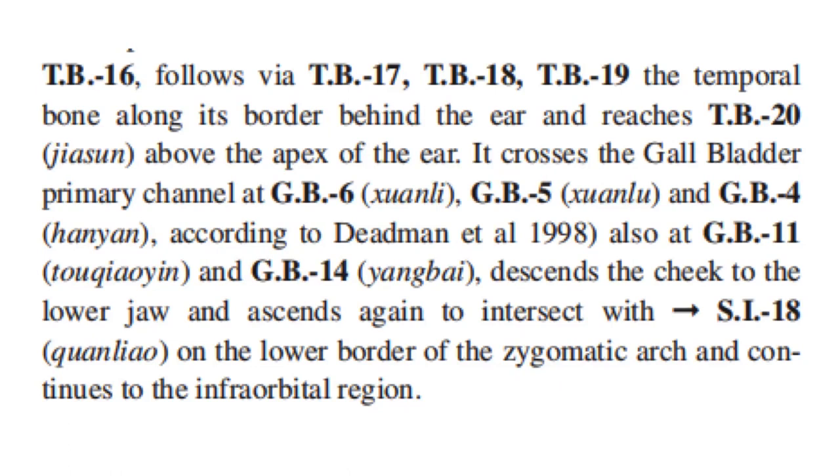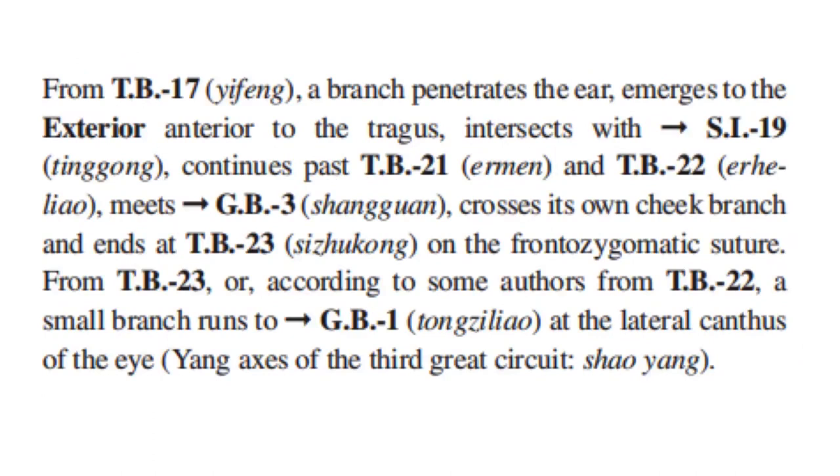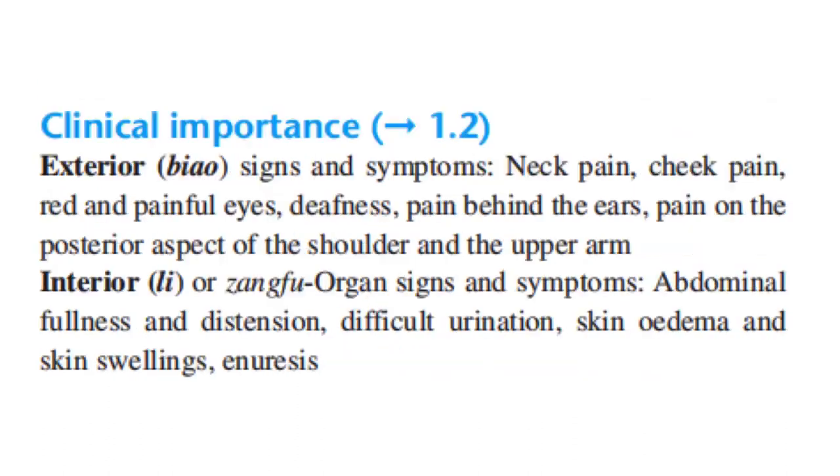the infraorbital region. From TB-17, a branch penetrates the ear, emerges to the exterior, anterior to the tragus, intersects with SI-19, continues past TB-21 and TB-22, meets GB-3, crosses its own cheek branch, and ends at TB-23 on the frontozygomatic suture. From TB-23, or according to some authors, from TB-22, a small branch runs to GB-1 at the lateral canthus of the eye, yang axis of the third great circuit.